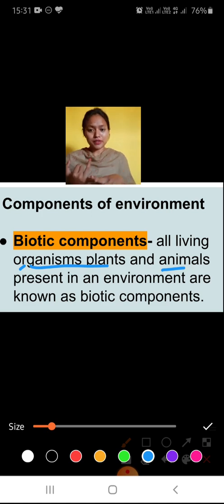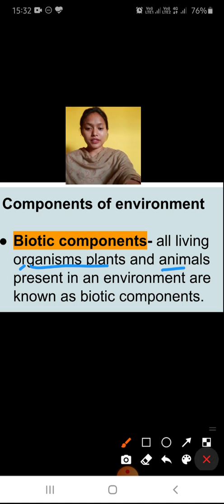Plants are there, animals are there, human beings are there, small creatures are there, fish are there, and many more. So all these are the biotic components. All the living components of environment are the biotic components. We also call them biological components or the biotic components. So they are present in our environment.